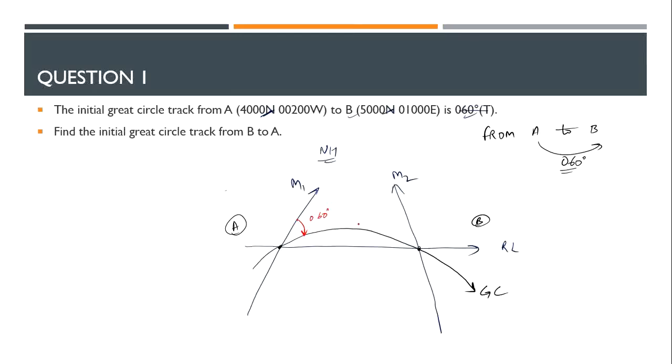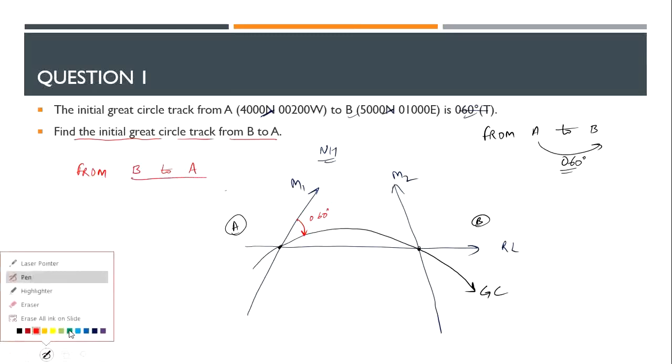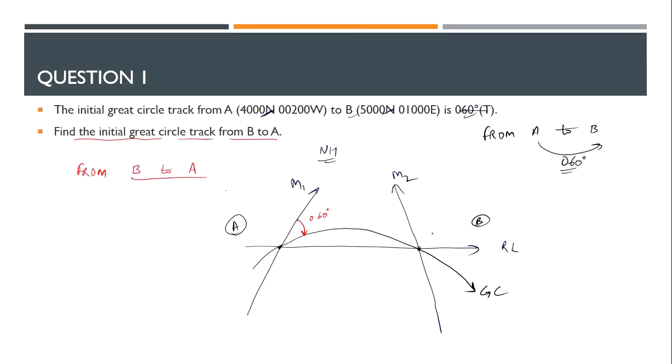When we draw this, now we'll solve the question. What is the question asking? Find the initial great circle track from B to A. So I need to find this part, going from B to A. I will draw my great circle in a clockwise manner. Why am I doing this? First, we went from A to B. A is our initial point. We started a journey from Delhi, we went to Mumbai, and now we want to come back from Mumbai.